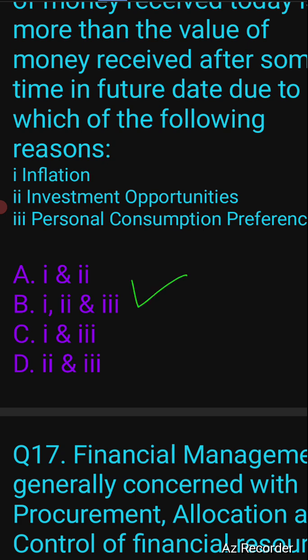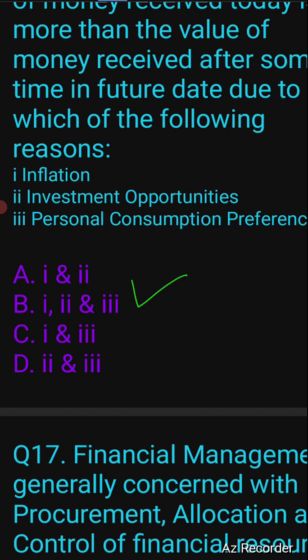It's because of the inflation, investment opportunities, and personal consumption preferences that the time value exists. Suppose you invest rupees 100 in some FD, or you keep those rupees 100 with you itself. So after a year, the rupees 100 which are invested in FD will be valued more. They will be interest adjusted. Say rupees 106 or 107 based on the interest. But the value of money which is lying with you idle without being invested will remain the same.